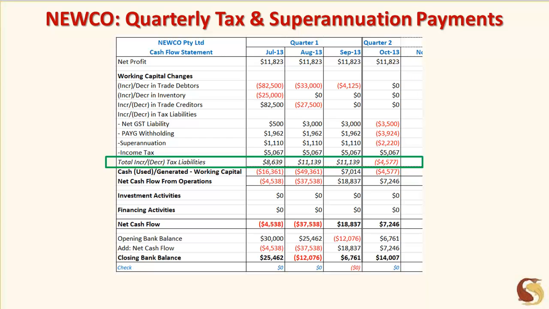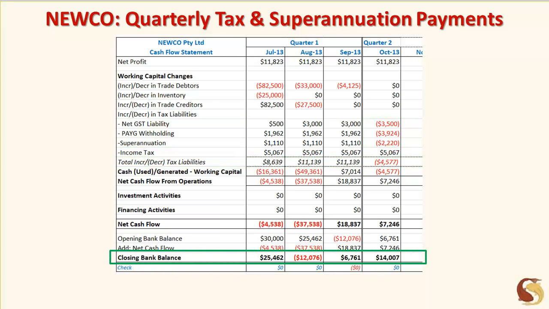Notice how these tax items actually provide working capital funding for the business through the first quarter. But in October, the net GST liability, PAYG withholding, and superannuation payments have to be made. So tax liabilities become a drain on working capital in October. In terms of cash position, Newco has a shortfall of just over $12,000 at the end of August. It'll have to find a way to cover this cash shortfall.